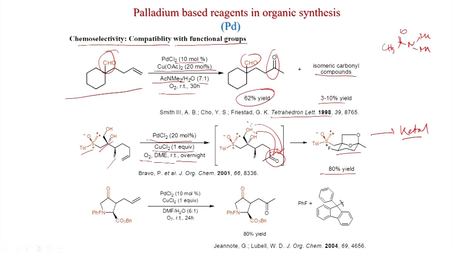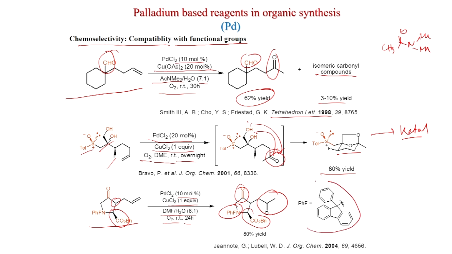Also, if you see this compound, there is also a chiral center here, a stereogenic center. Under this condition, palladium chloride 10 mole %, copper chloride 1 equivalent, DMF water 6:1, oxygen atmosphere, room temperature, you get this ketone, and these groups are untouched or not disturbed in this process. And PHF is a protecting group.